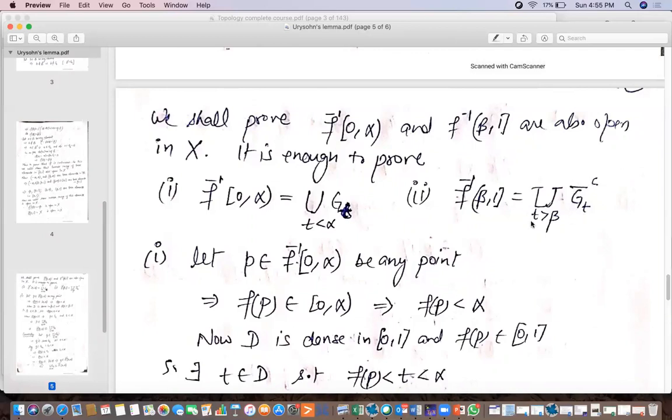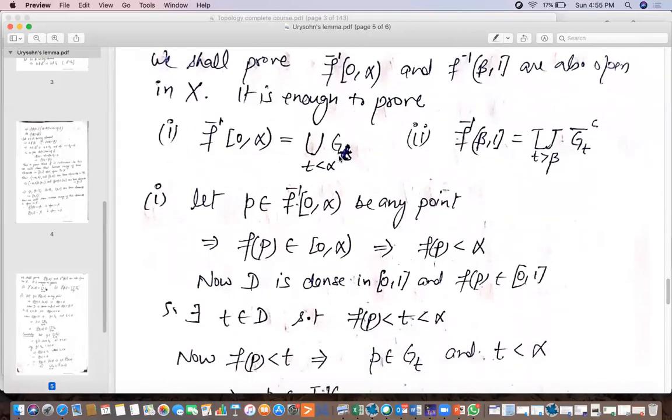So it is again a union of open sets. So if we are able to prove these equalities, then these sets will be open in X.